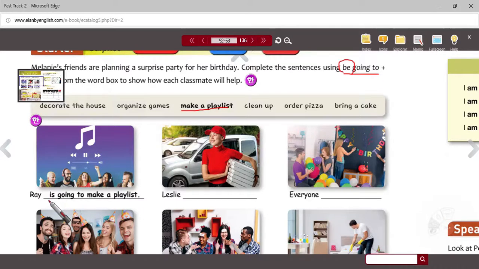And they added the phrase be going to, just below that. Okay? So Ray is one person. It's not me, not you. Okay, it's one other person. And we're going to change the be verb to is. So Ray is going to make a playlist. Okay, you can match the action with Leslie and all the other people. And when you are finished, we will come back here and review. Okay, so pause the track and then we will continue with the review.